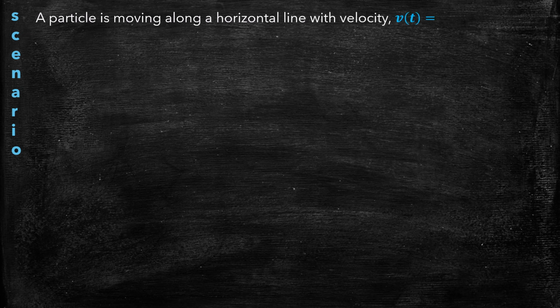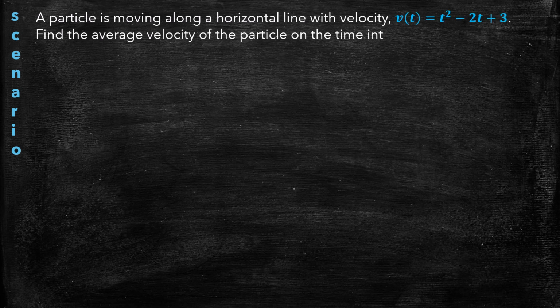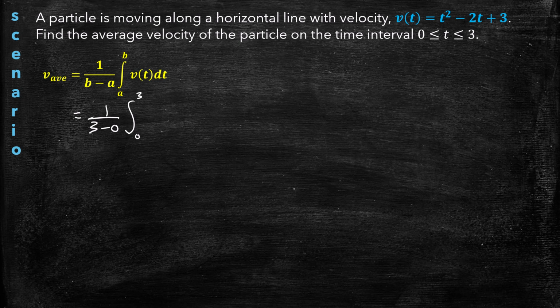So we're going to warm up by practicing finding the average value of a function. In this particular context, a particle is moving along a horizontal line with that velocity function. We're going to find the average velocity of the particle over the time interval 0 to 3. So here's our average value formula customized to this velocity situation. A and B is 3, so we'll do 1 over 3, A is 0. When I find the integral of the velocity function from 0 to 3, we're just finding the area under that velocity function. Okay, so that's going to be 1/3.